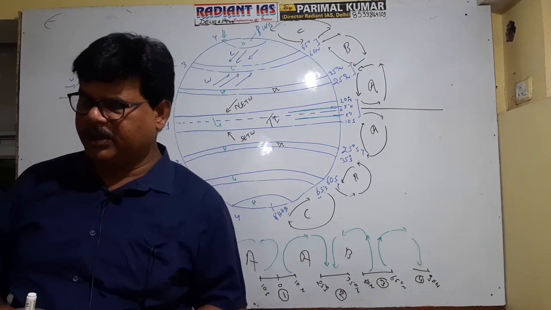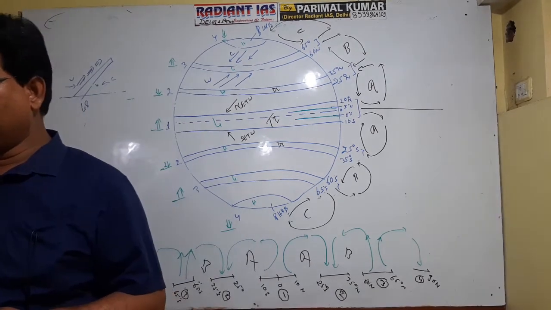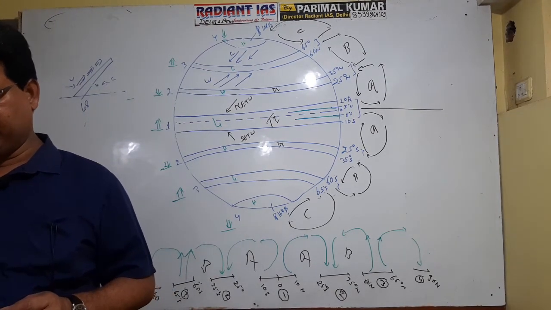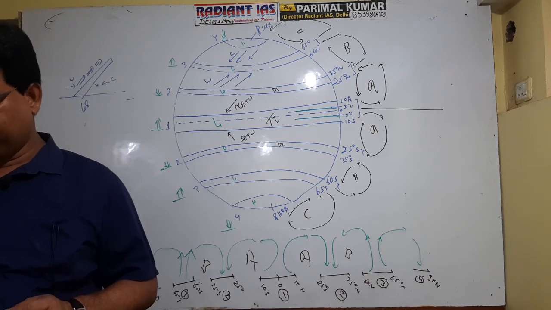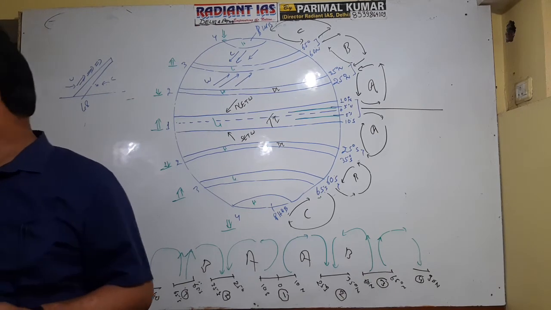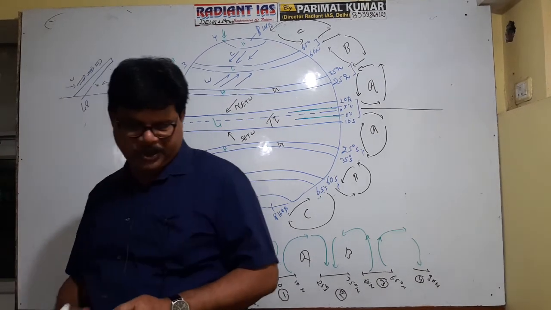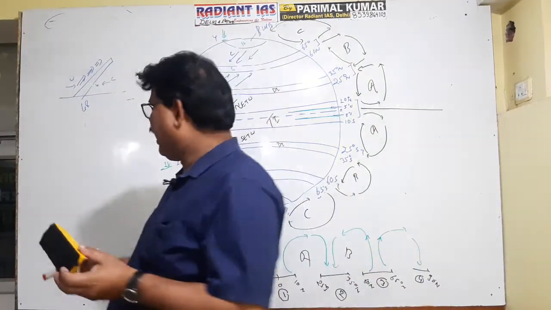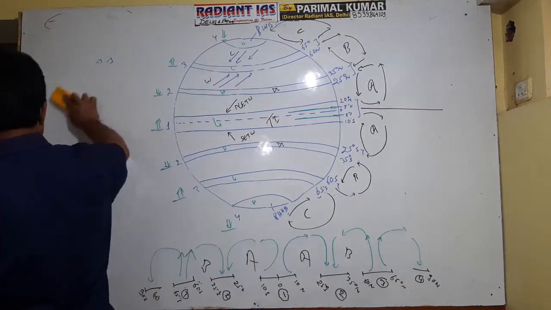This cell formation is referred to as trimeridional cell formation. There are three cells.